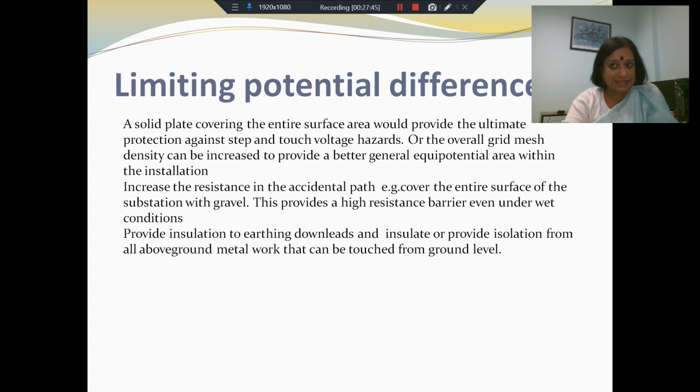These precautions are from the point of view of electrocution hazards to personnel as well as to people in the vicinity. People who are not expected to be there, but there is always a possibility, and more than humans, there might be stray animals, etc. So we need to take these precautions for people who are not aware of the risk, who might stray into the area, so that when they are subjected to accidental shocks, they are somewhat protected. So earthing is a very important and very tricky situation.